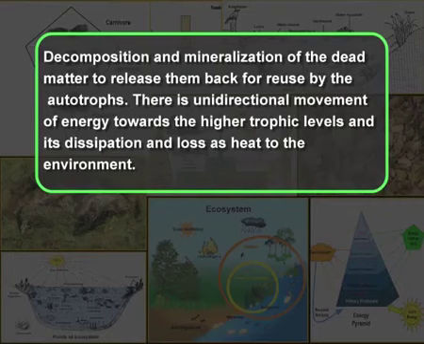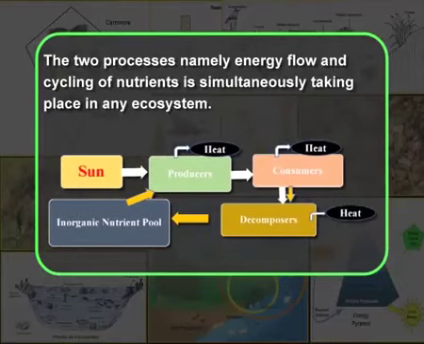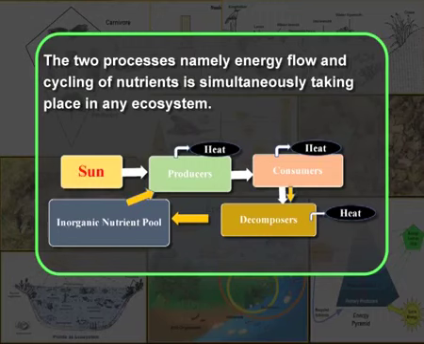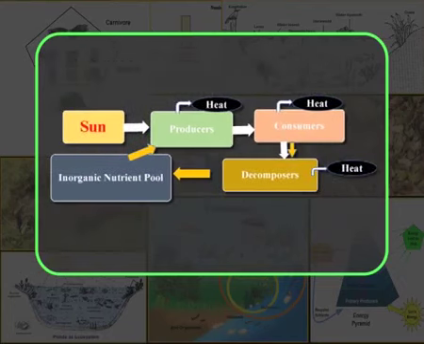There is unidirectional movement of energy towards the higher trophic levels and its dissipation and loss as heat to the environment. It must now be quite clear to you that the two processes, namely energy flow and cycling of nutrients, take place simultaneously in any ecosystem, that is, from the sun to producers, and at each trophic level the energy is lost in the form of heat, as is evident in this figure.